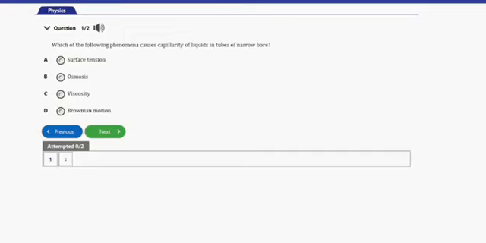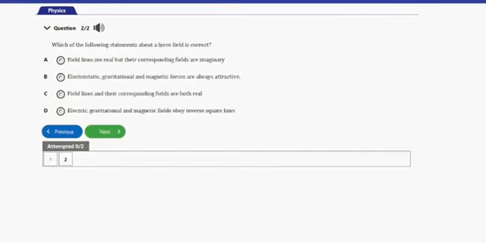Let's go ahead and consider the next question, guys. That's question number 2 here. It says, which of the following statements about force field is correct? We have A, field lines are real, but their corresponding fields are imaginary.